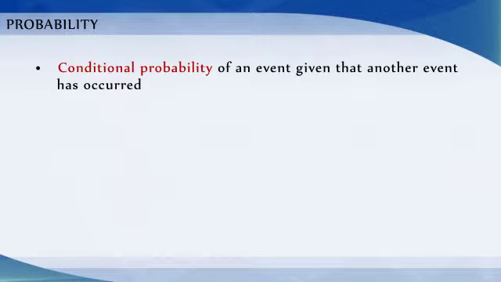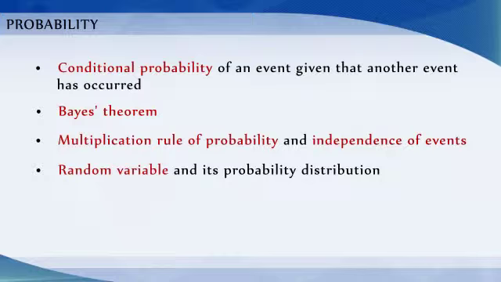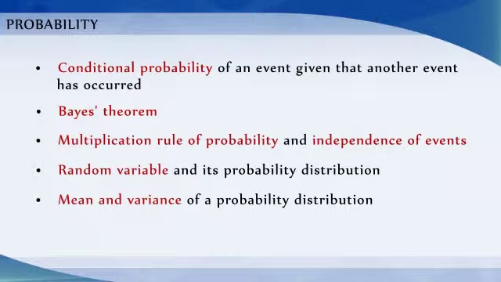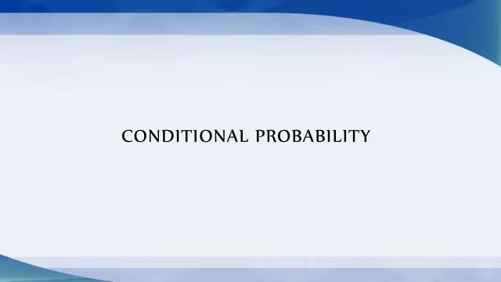In this chapter, we shall discuss the important concept of conditional probability of an event given that another event has occurred, Bayes' theorem, multiplication rule of probability and independence of events, random variable and its probability distribution, the mean and variance of probability distribution, and the important discrete probability distribution called binomial distribution. Conditional probability.